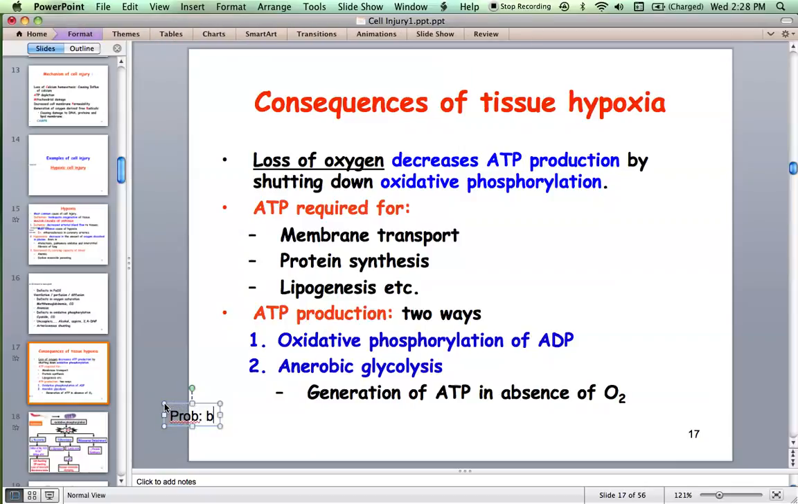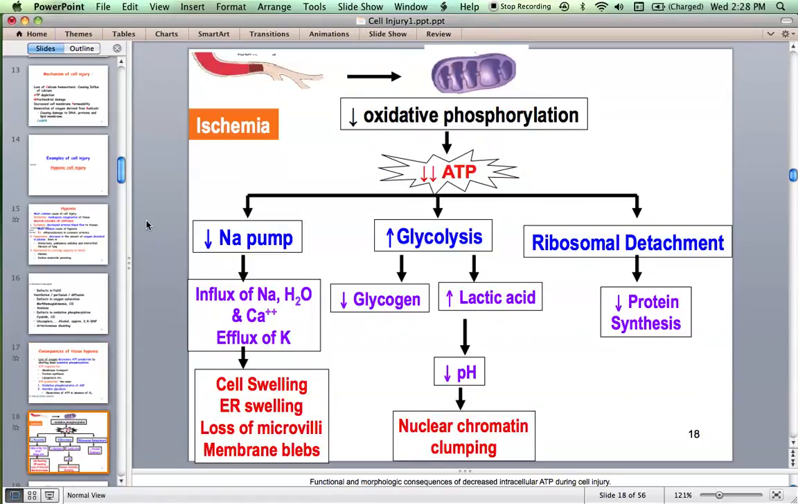Now, let us say ischemia. There is an artery which is blocked. Let us say due to atherosclerosis, later on shows thrombus and there is complete block. What happens when there is ischemia? There is decreased oxidative phosphorylation, decreased ATP synthesis. What happens when there is decreased amount of ATP?